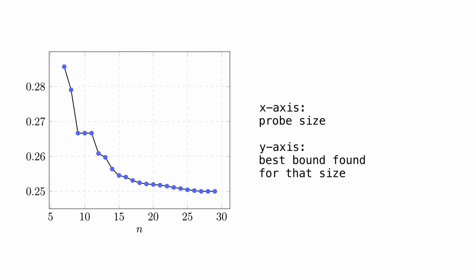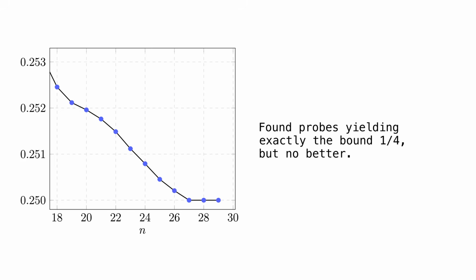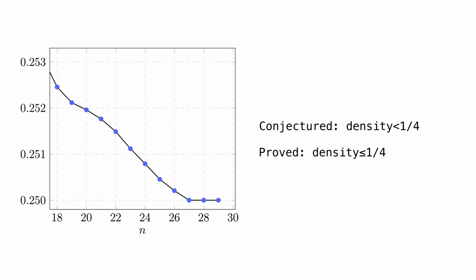Then something very unexpected happened. The search found a probe yielding a density bound exactly 1/4, and then it got stuck, not progressing any further. Finally, we gave up and stopped the search. At this point, we are frustratingly close to proving Erdős's conjecture. He asked us to prove that the density of a one-avoiding set cannot reach 1/4, and we have managed to prove that the density cannot exceed 1/4.